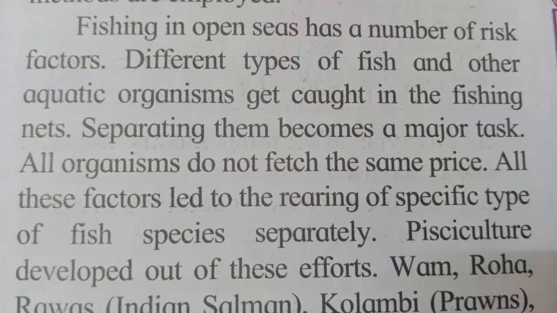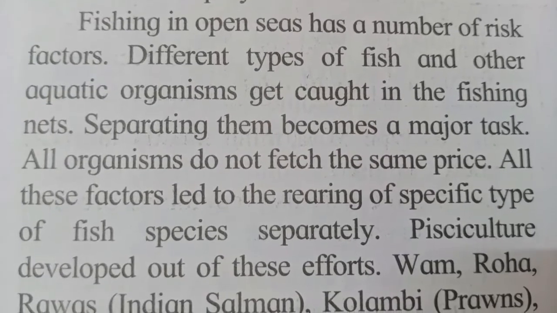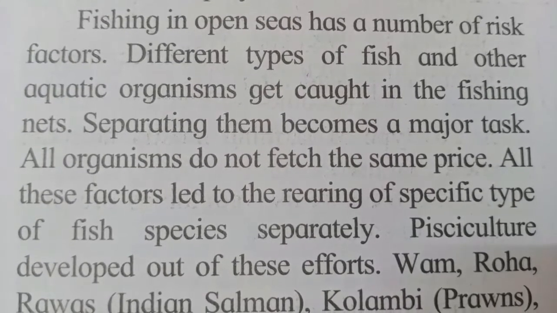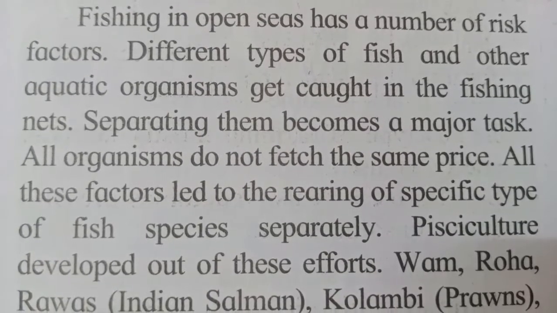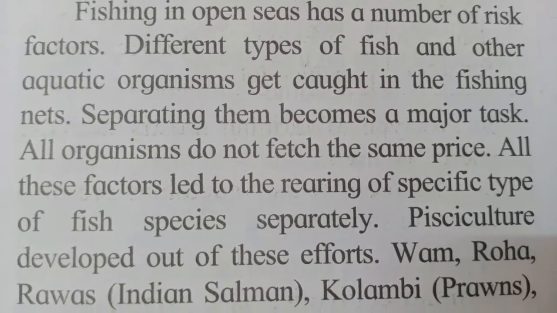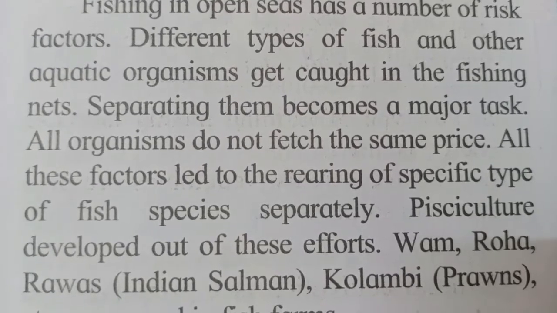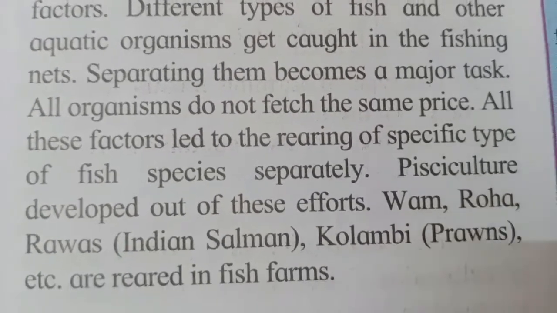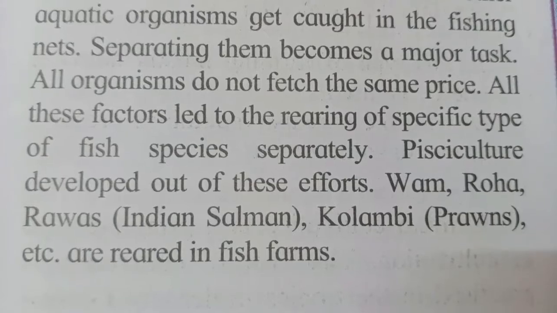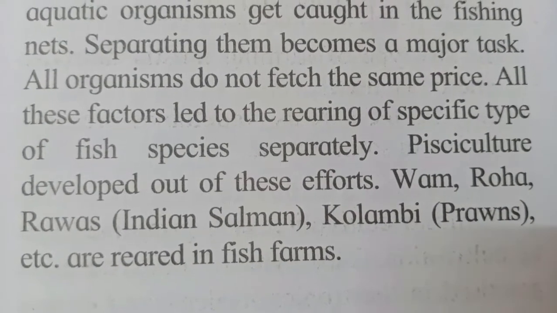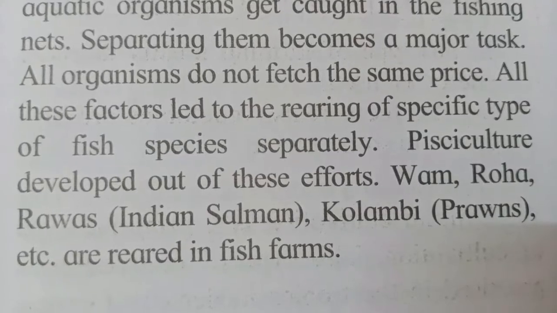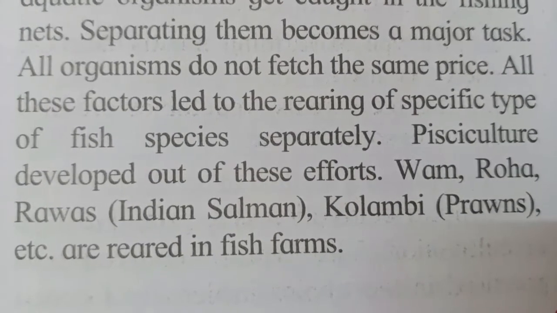Different types of fish and other aquatic organisms get caught in the fishing net. Even sometimes unwanted fish also get caught in the fishing net. Separating them becomes a major task.